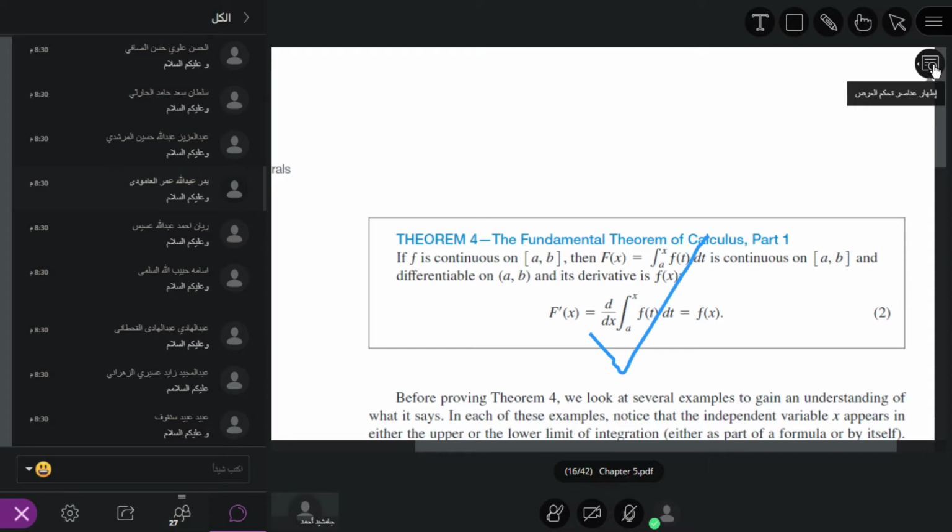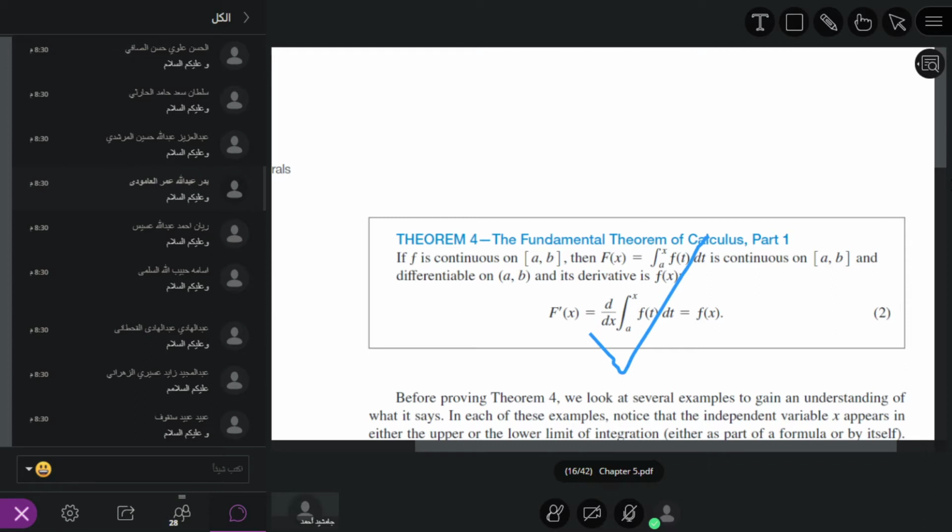So previously, when you studied the definite integral, both endpoints, lower limit of integration and upper limit of integration, were constants. That is why it is different from the previous.